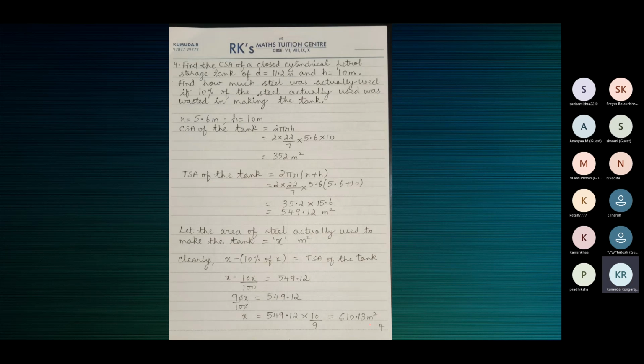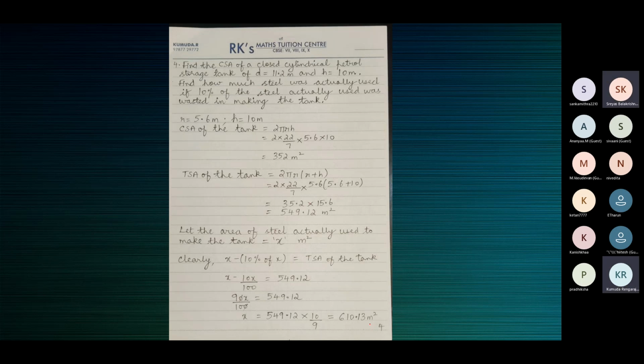What is the slant height for the fifth one? 171.6. No, slant height. What's the formula to find the slant height?